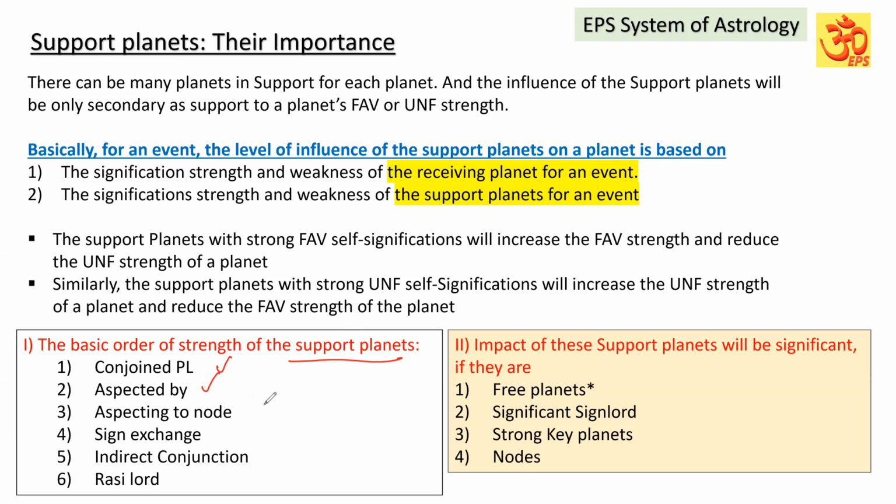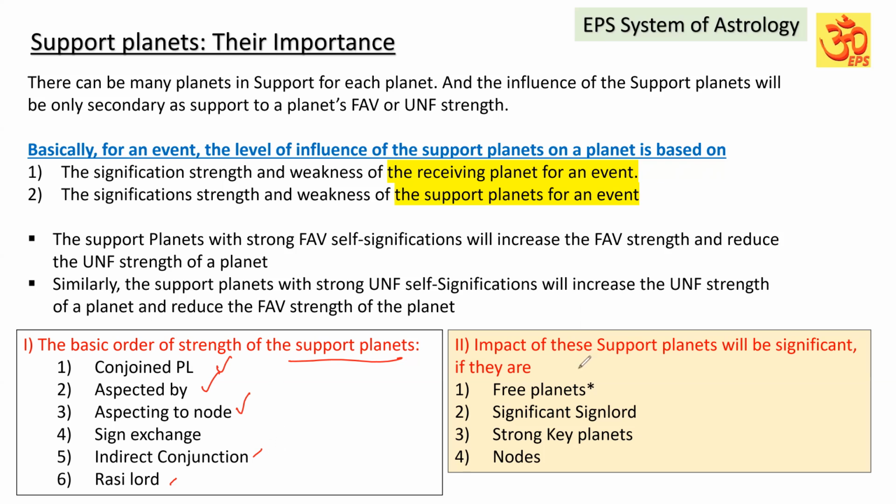Then the planet that aspects, and a planet aspecting a node, and the Rashi Lord if it is a sign exchange. Suppose, for example, Jupiter is in the sign of Saturn and Saturn in the sign of Jupiter. That sign exchange planet has a strong impact. And indirect conjunction, and the last one is the Rashi Lord. This is, in general, the basic order of strength. But this impact can also vary depending on other parameters.